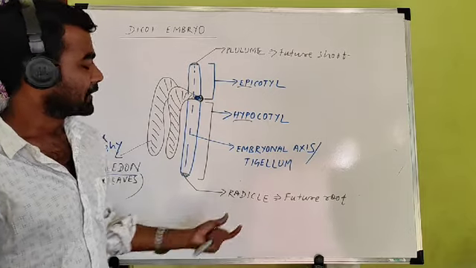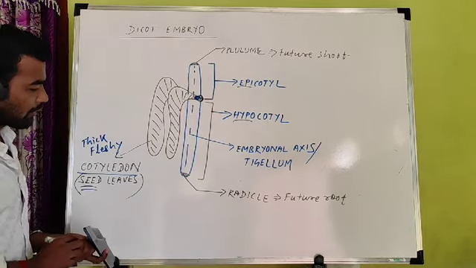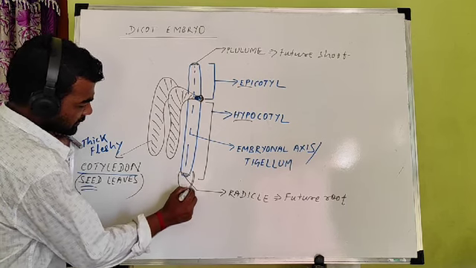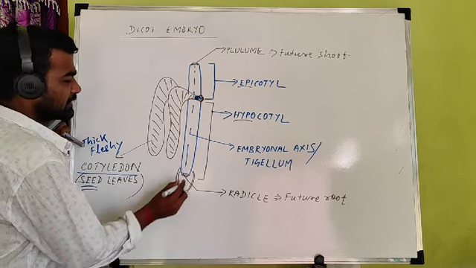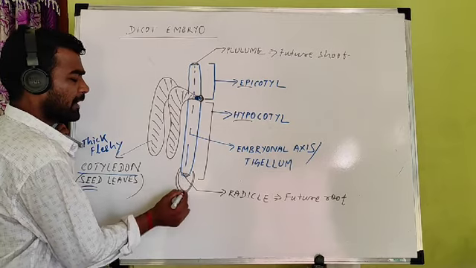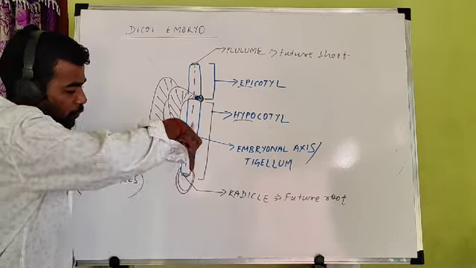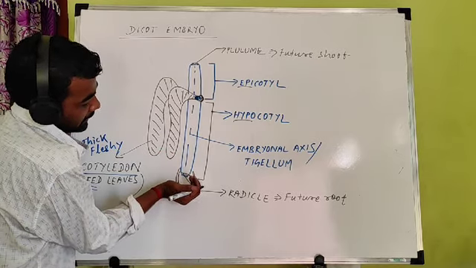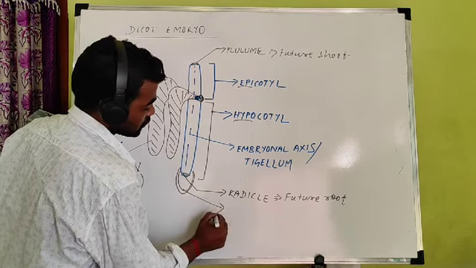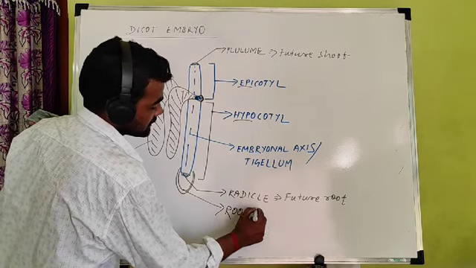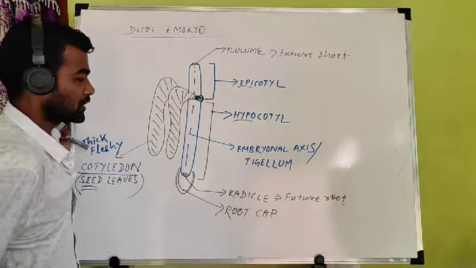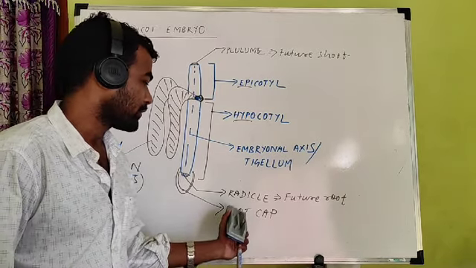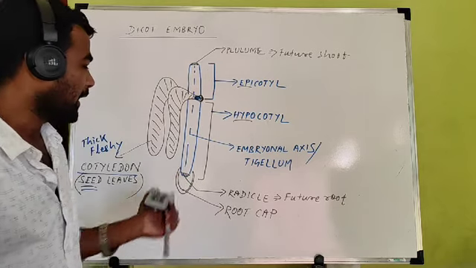That is the radicle. Another important thing is that the radicle is covered by a cap-like structure to protect it when it goes inside the soil, because the root always goes inside the soil. This cap-like structure is known as the root cap. You have to remember the radicle is always protected by the root cap.